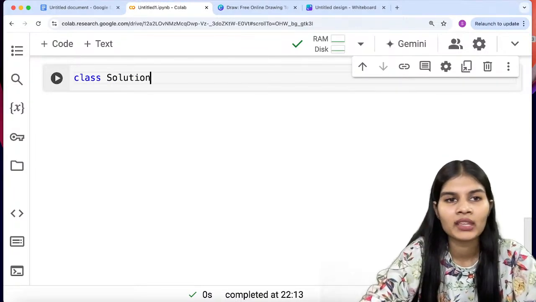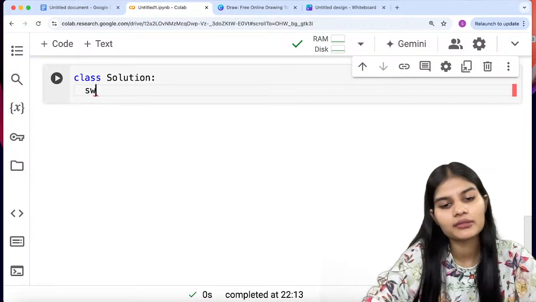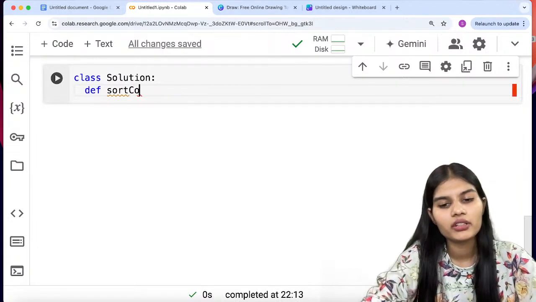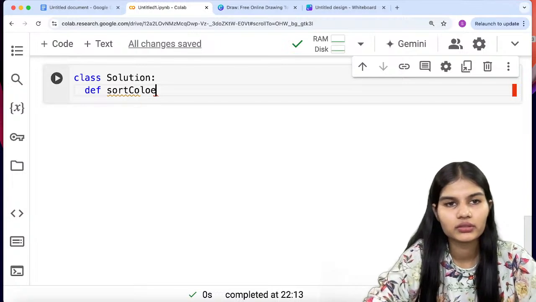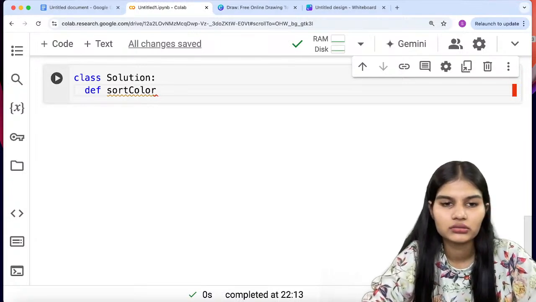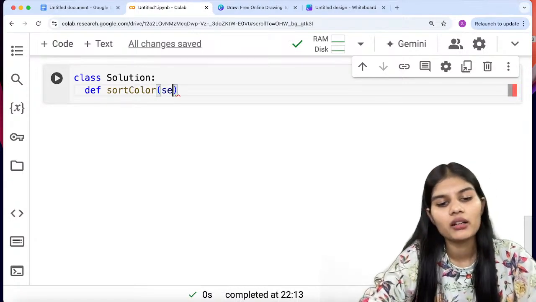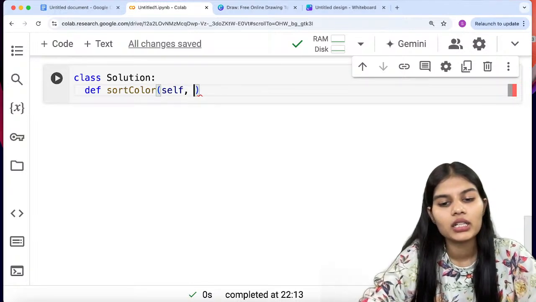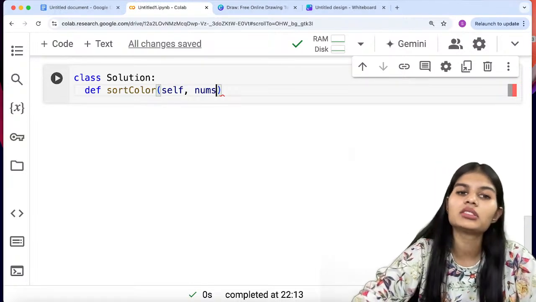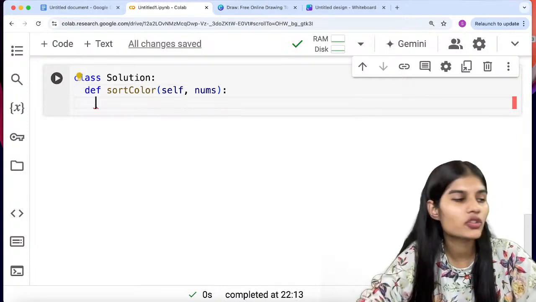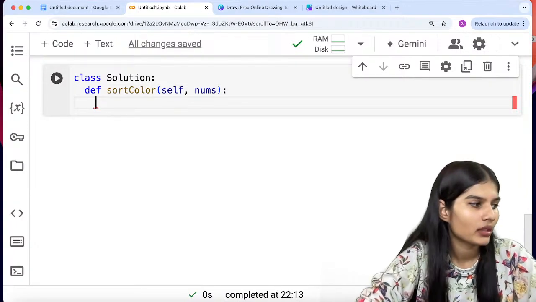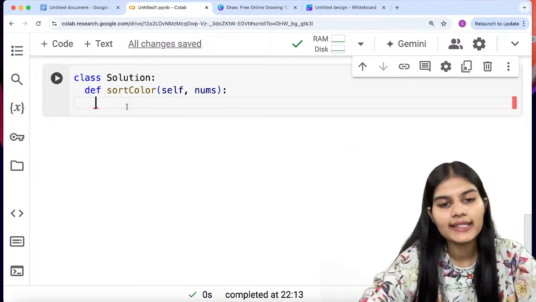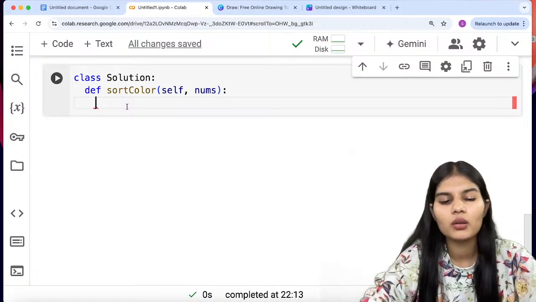Let's see how to write that. So class, I'll make a Solution class. We'll go with a function def sortColors. Self will be passed as self, comma, and we would take a variable nums, so as to store my 0, 1 and 2, these three values. Fine.